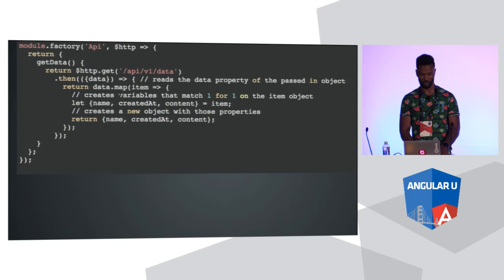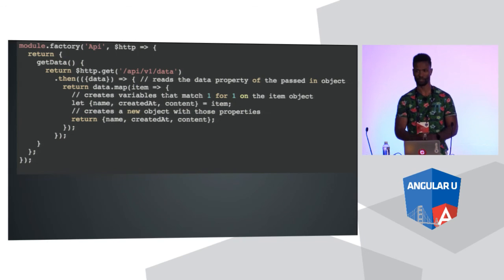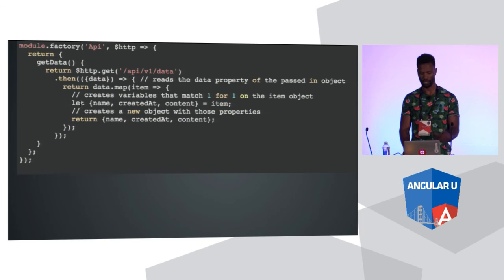And then down here, when we start doing some maps, this is where it gets kind of tricky, because the syntax looks exactly the same, but it's doing two different things. So down here where I'm saying let { name, createdAt, content } = item, what I'm saying is, I'm making a variable called name, I'm setting it equal to item.name. I'm making a variable called createdAt, I'm setting it equal to the value item.createdAt, and the same thing with content.